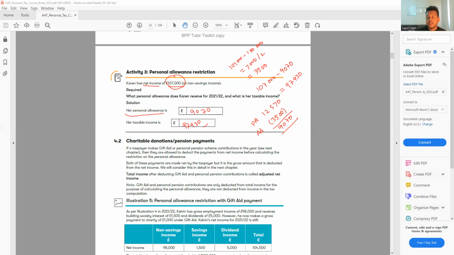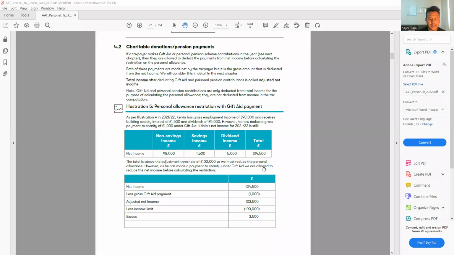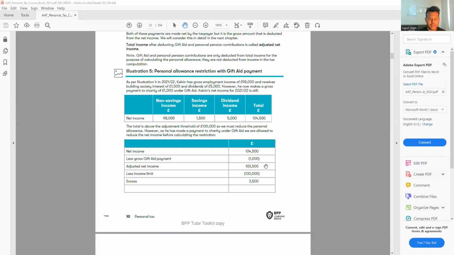Okay. Now the next one: the charitable donation or the pension payment. As we said, we have to gross it up, so we need to be very careful with that. Let's look at this example quickly before we do a question. It says personal allowance restriction with gift aid. If there is gift aid, it will reduce our ANI, that is adjusted net income. You can see here illustration 4, which we have maybe seen before.